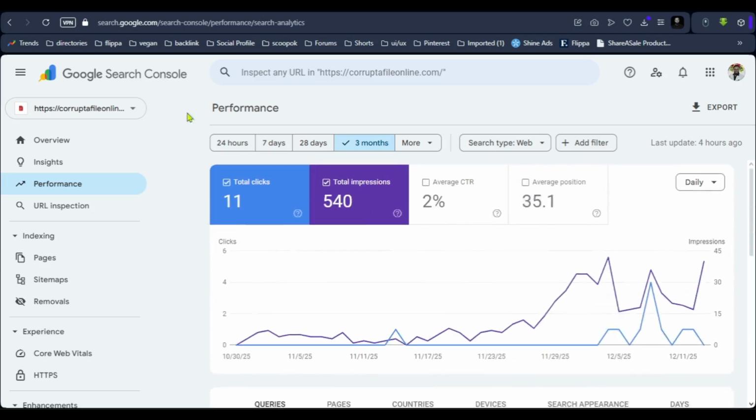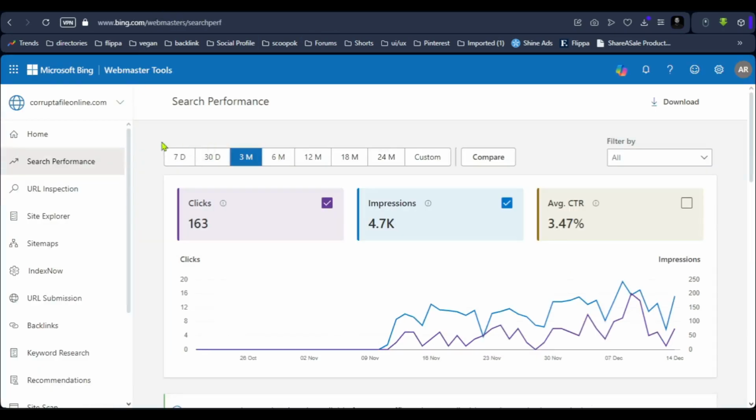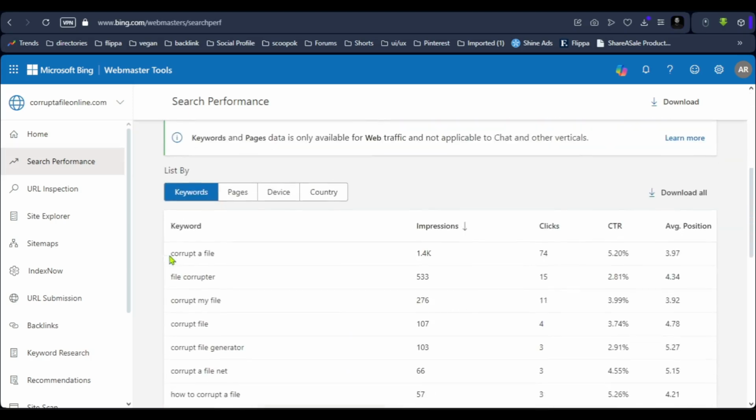Okay, now you can see here there is Google Search Console data, 3 months of data, although this website is 2 months old only. So you can see that impressions and clicks are going up, and Google has started trusting my website. And here is the Bing Search Console data. You can see that there are lots of impressions and also clicks, and it's also going up. So it's trending up really nicely.